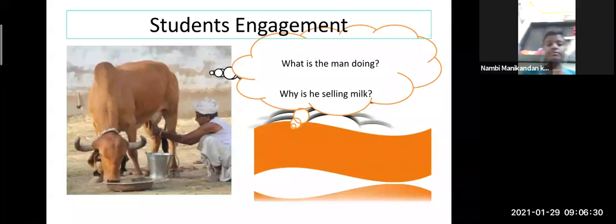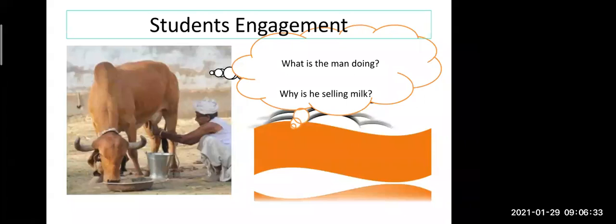And why is he going to sell the milk? For money. That is his occupation: to take the milk from the cow and sell it in the market. And why is he doing so? So he can get some money and have the basic needs in his life.